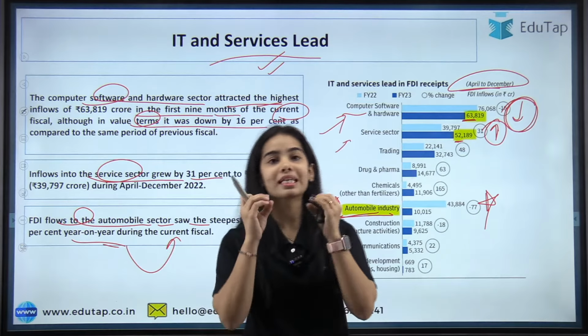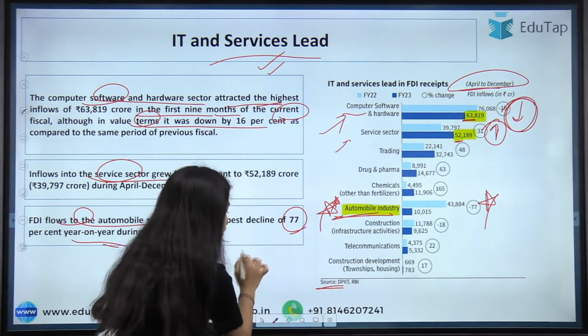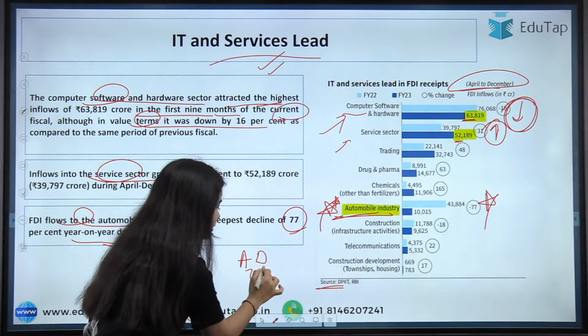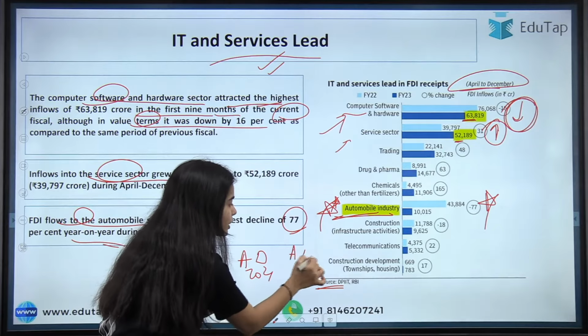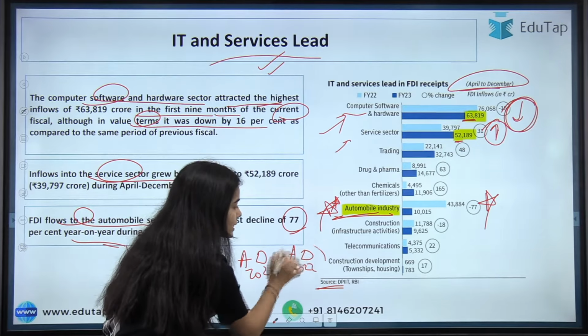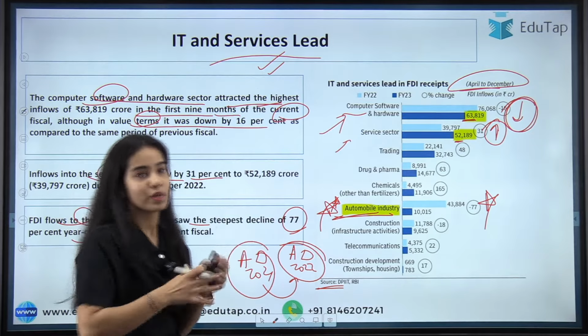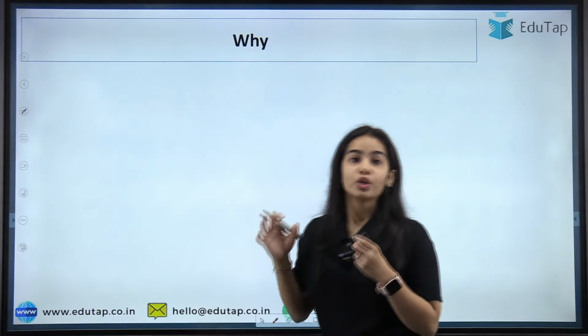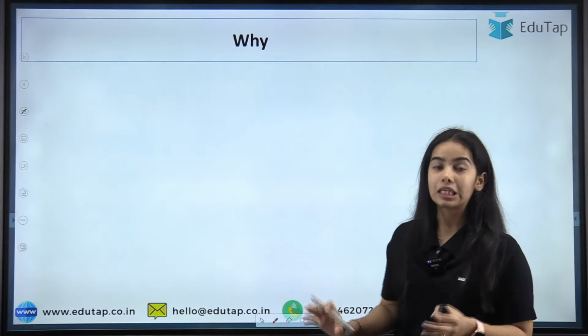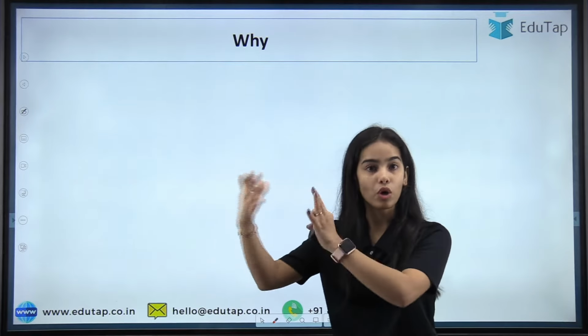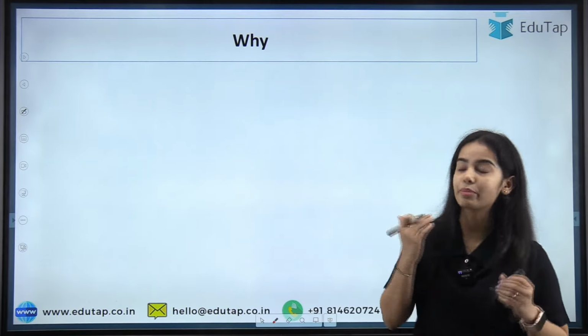All the data points are year on year, that is from April to December 2021, and we are comparing April to December 2022. So this is the year on year data that we are comparing, okay, for all the data points that I have shown you. I hope you have understood everything very clearly, the data points for the overall, for the state and for the segments also.